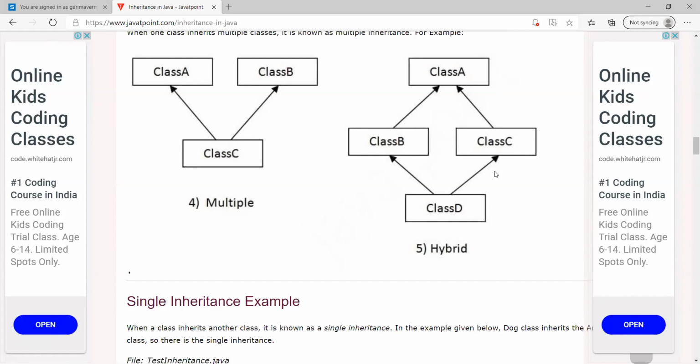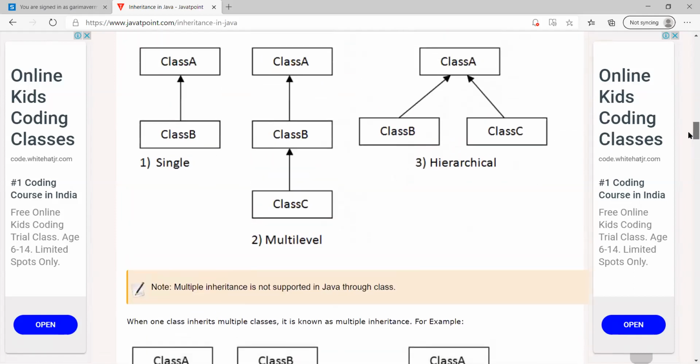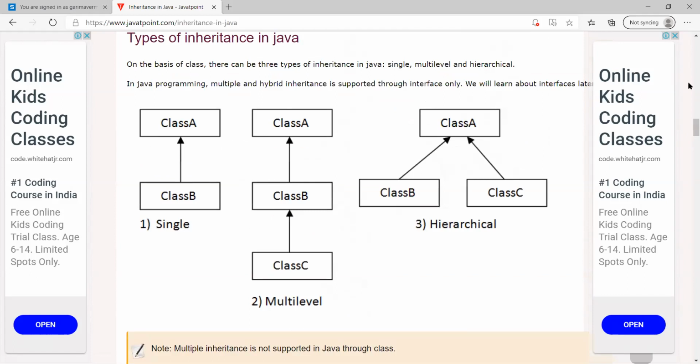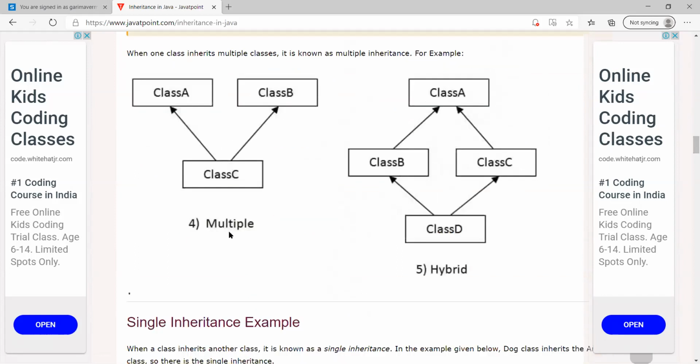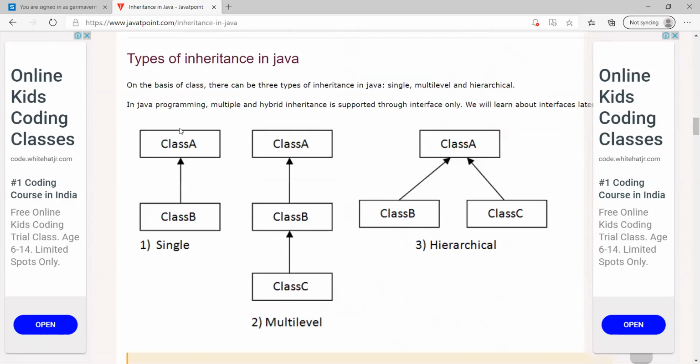Now if we talk about Java, so Java supports only three types of inheritance: single inheritance, multi-level inheritance, and hierarchical inheritance. These two inheritances cannot be implemented in Java directly, but we can implement these inheritances by using a concept that is called interface, that we'll see in the third unit. Okay, but in the second unit we will see only these three types of inheritance.